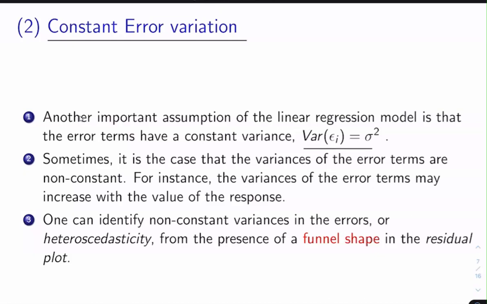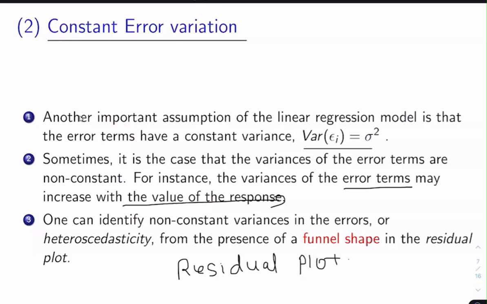Sometimes it happens that the variance of the errors is not constant, and it increases with the increase in the value of the responses. Again we can use the residual plot to detect the violation of the constant error variation.